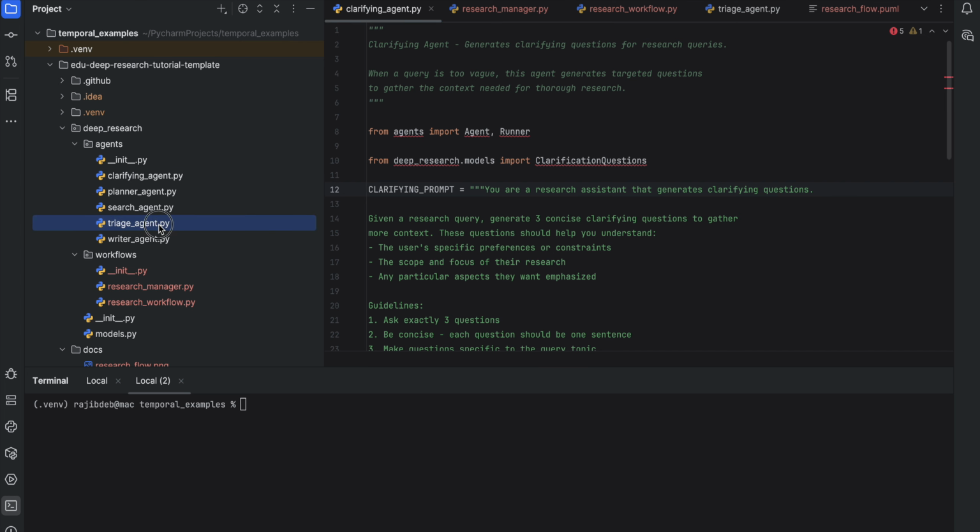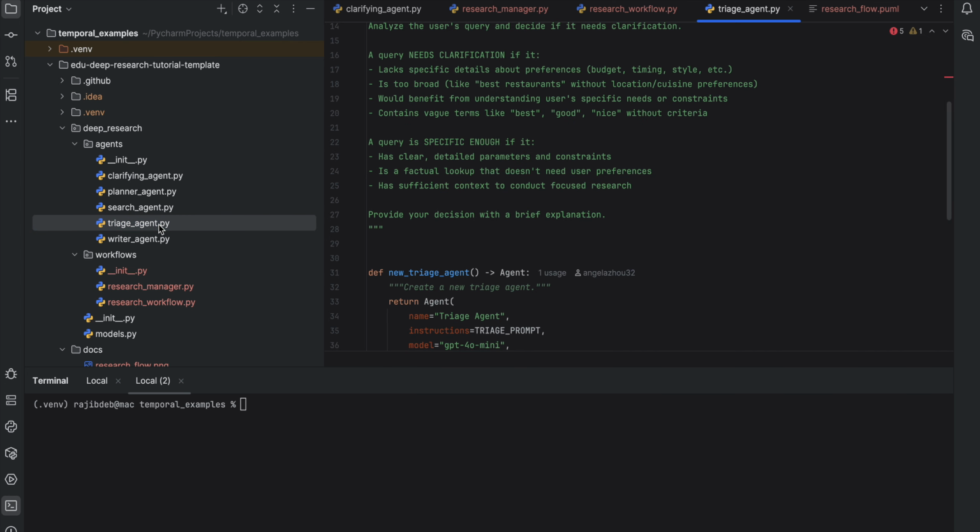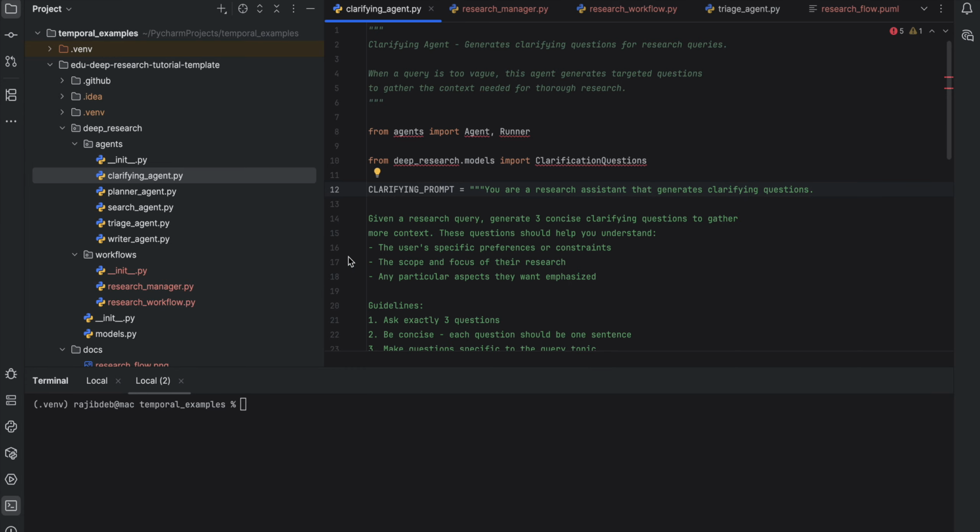The first agent is a triage agent, which takes a user query and says if there is a clarification required. If a clarification is required, it hands it over to the clarifying agent. The clarifying agent creates 3 questions. Those 3 questions are asked to the user one by one. Once those questions are answered, it hands it over to the planner agent.